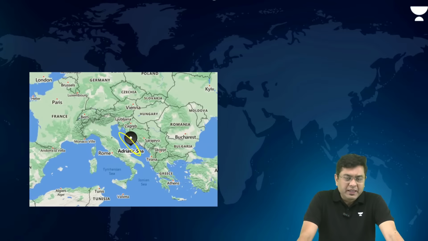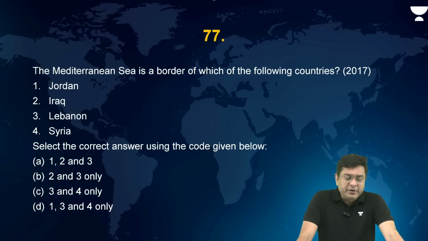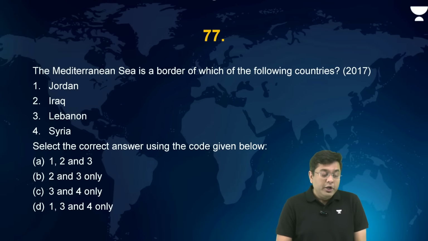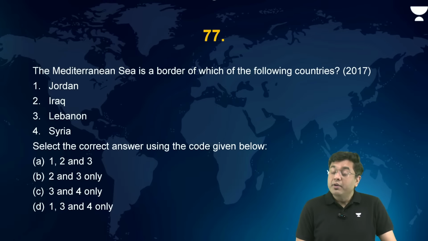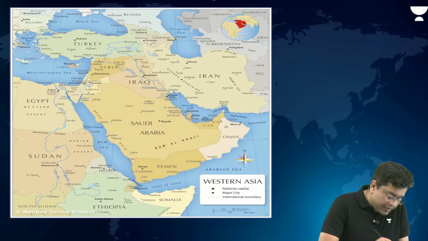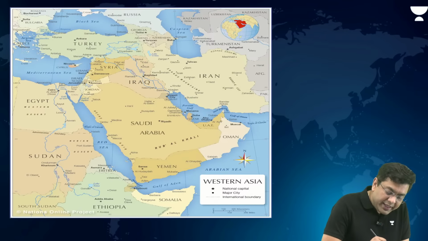Okay. Now, after this, the questions about the Mediterranean. The Mediterranean Sea is a border of which of the following countries? Jordan, Iraq, Lebanon, and Syria. Which of these countries share their border with the Mediterranean? So take a look at Jordan. Jordan is basically here.